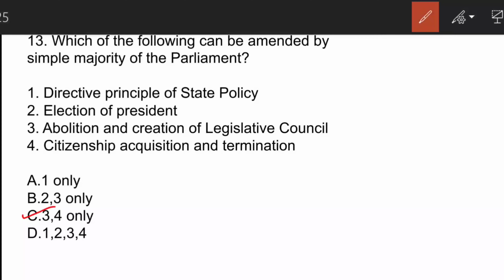Abolition and creation of legislative councils and citizenship acquisition and termination. See, the directive principle of state policy can be amended by a special majority of the parliament, and election of president can be amended by special majority of the parliament plus ratification of the states.